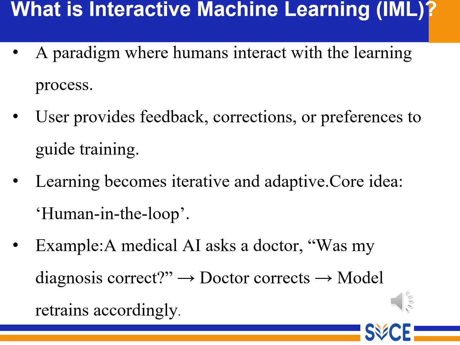For another example, a medical diagnosis system. In a medical diagnosis system, AI predicts diseases, the doctor corrects the diagnosis, and the model retrains. So students, AI is learning like a student from a teacher.